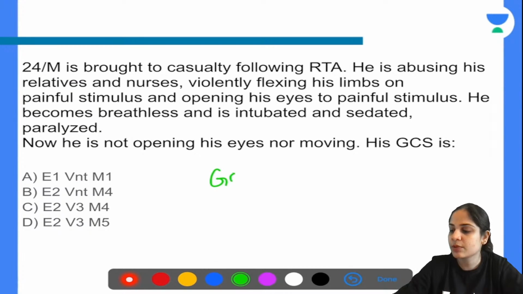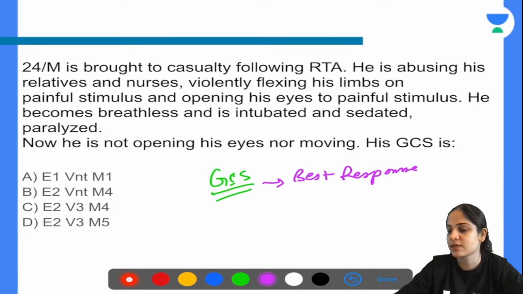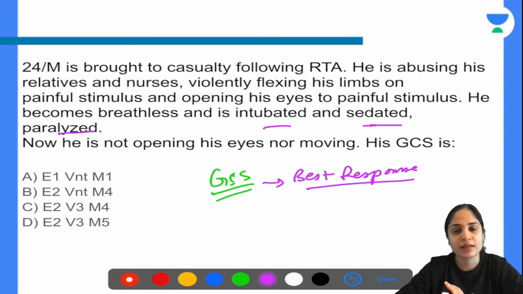Whenever we are talking about GCS, Glasgow Coma Scale, remember you have to take the best response of the patient. What was the best response of the patient? After intubating and sedating and paralyzing him is not the best response of the patient. The best response was when he came to the casualty. So that is the one that you will consider whenever you're giving the GCS of the patient. Post intubation, post sedation, you cannot calculate the GCS of the patient.